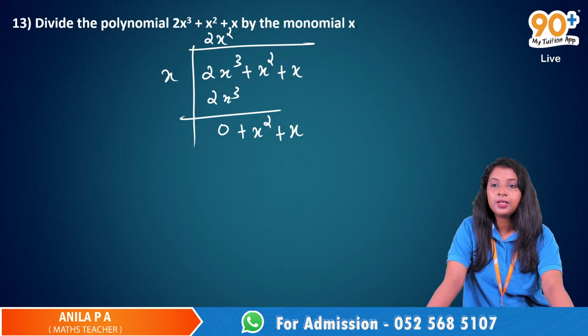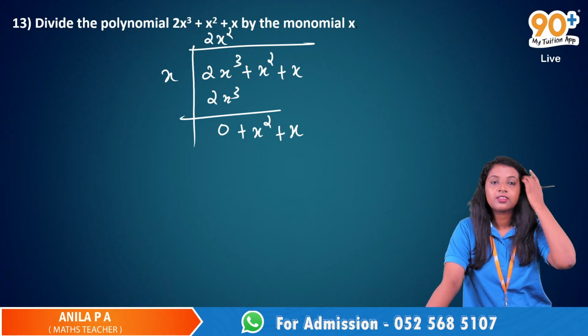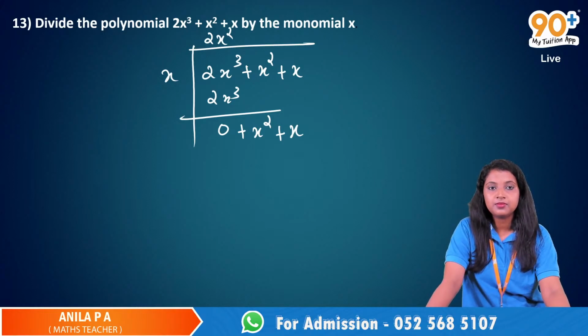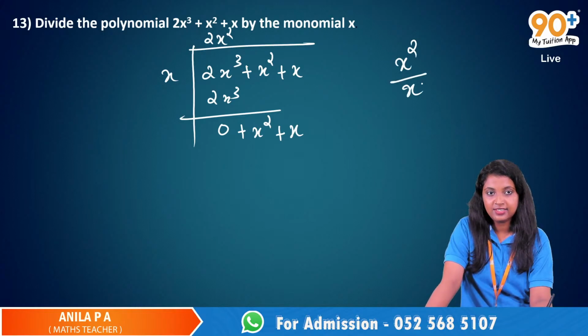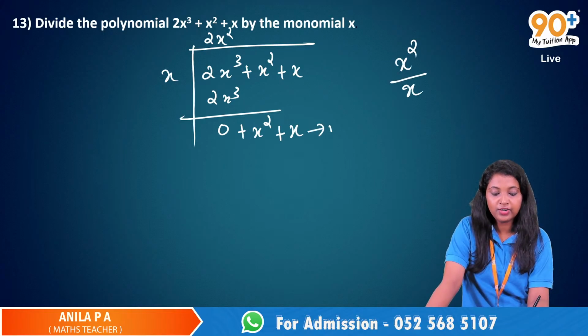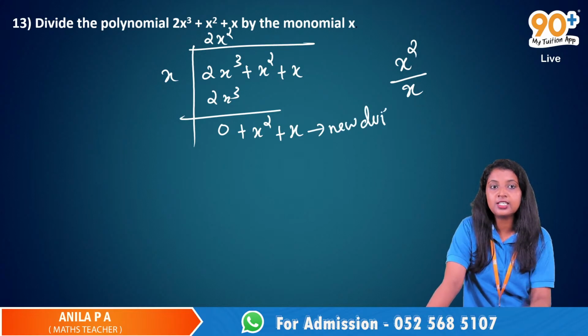We have a hand raise, ma'am. Ayman. Yes, Ayman. Yes, ma'am, we will take x square. Yes, x square divided by x. Divide the first term of the new dividend by the divisor. So we will get x.